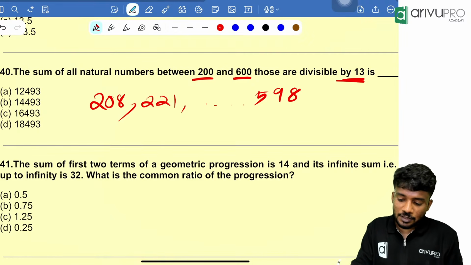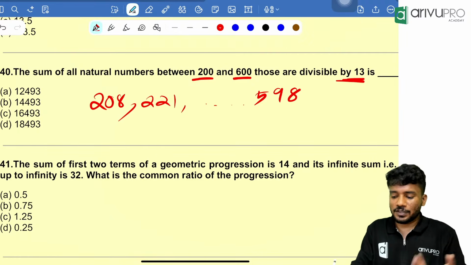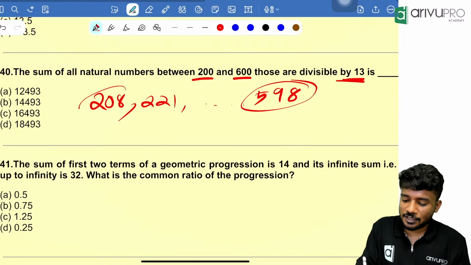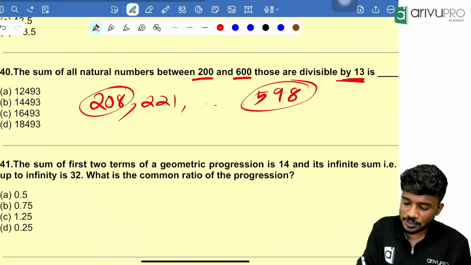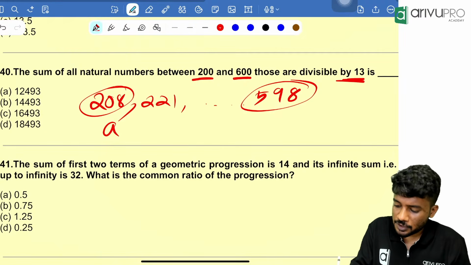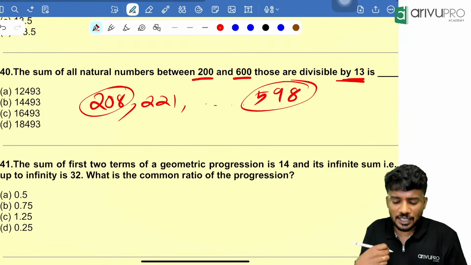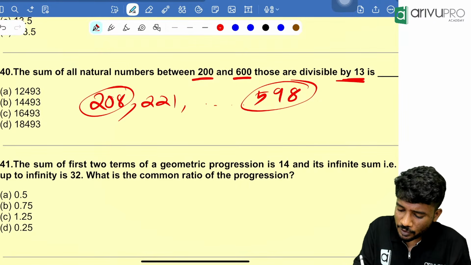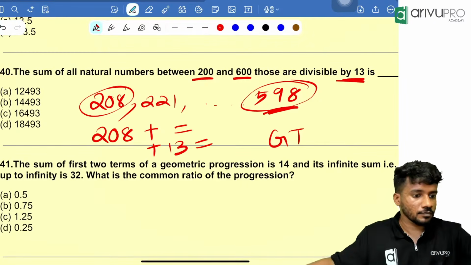Now tell me the sum of the natural numbers between, people. Everything is there. First term is what? First term A is equal to 208. Last term is 598. People, what is the shortcut which we can implement over here? Now I already told you the method. Type 208.